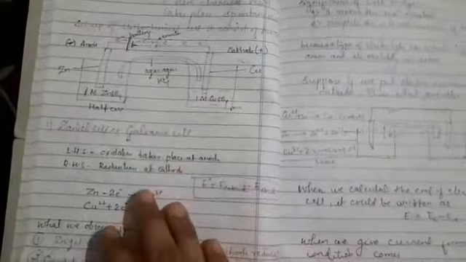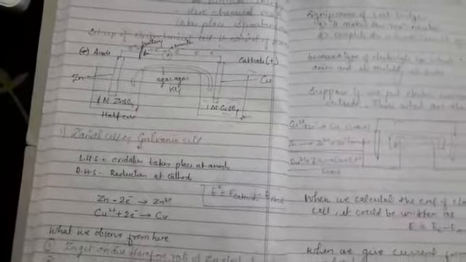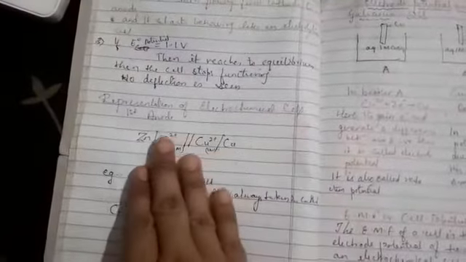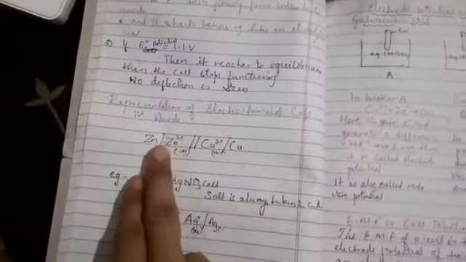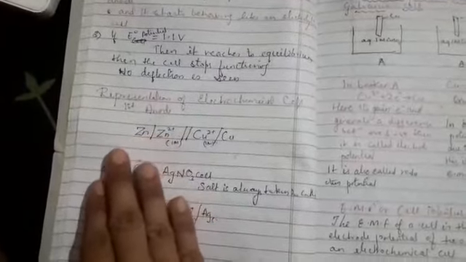Here I am just giving the introduction of this setup, what these are and how to make the setup. Second, you also have to see how to represent the electrochemical cell. First we represent the anode. Always first represent whatever metal we kept on the anode side.